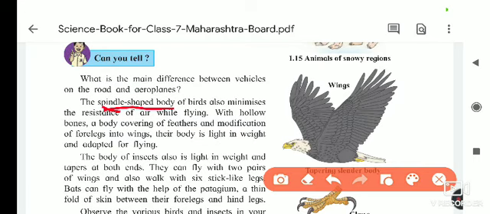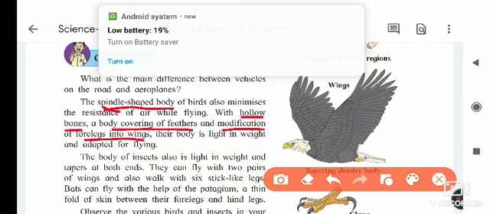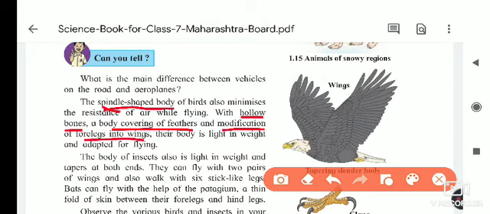Then they have hollow bones, the body is covered with feathers, and the four legs are modified into wings. These are the main modifications seen in birds, for the purpose of flying in the air. The body is also light in weight.